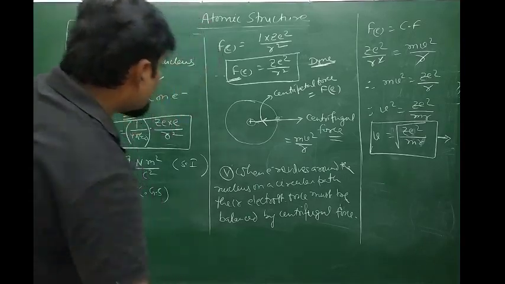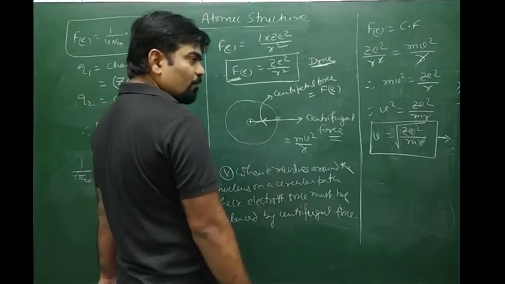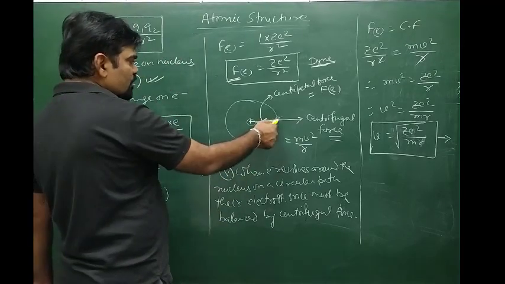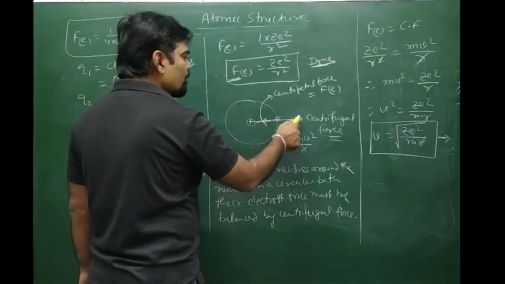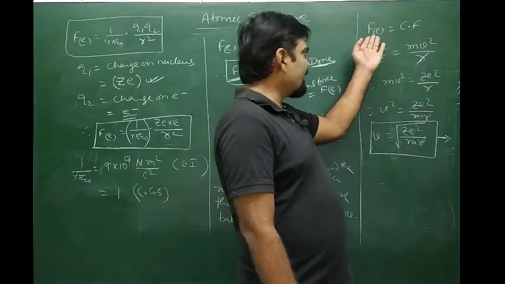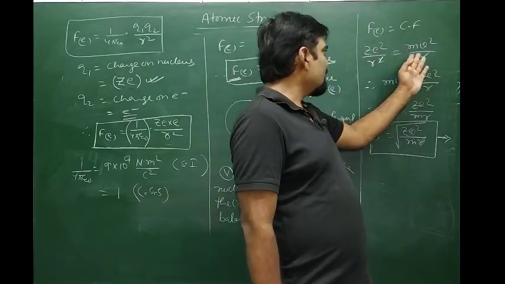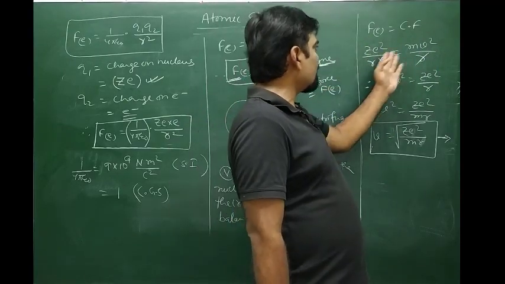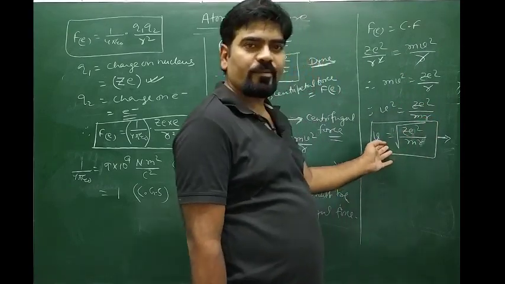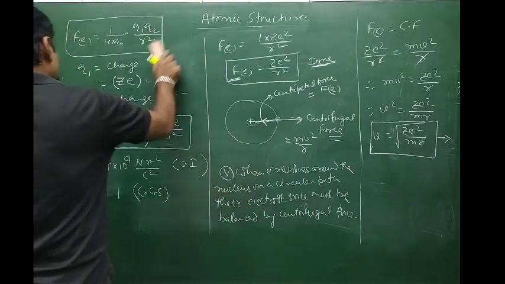Alright, understood. So what we did, that is, the electron is revolving around a nucleus on a circular path. If the electron revolves around a nucleus on a circular path, what will happen? Their electrostatic force of attraction must be balanced by their opposite centrifugal force, which is a pseudo force. That is Fe is equal to CF. Ze square by r square is the magnitude of Fe, which you have written over there, that is equal to mv square by r. So r and square is cancelled. So Ze square by r is equal to mv square. So v square is equal to Ze square by mr. Therefore, velocity can be calculated by using the square root of Ze square by mr for these moving electrons.